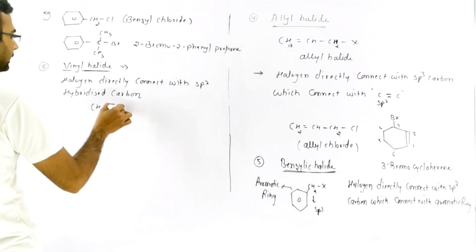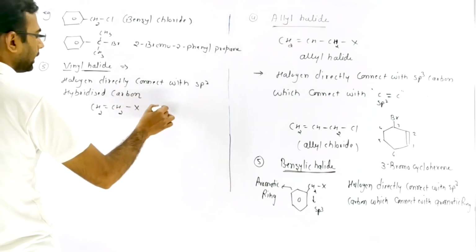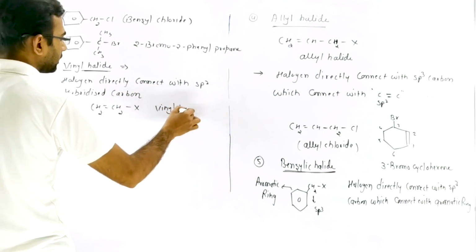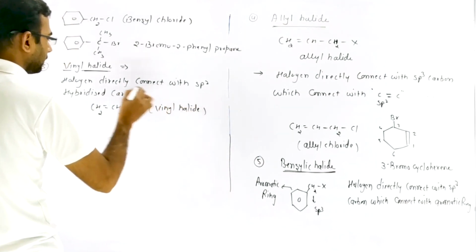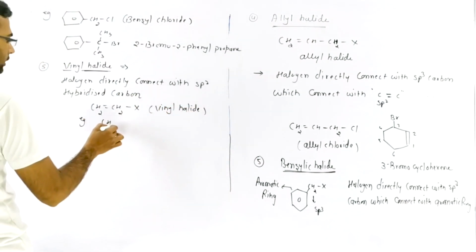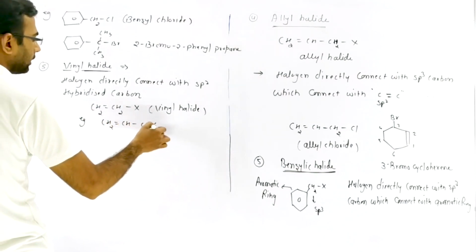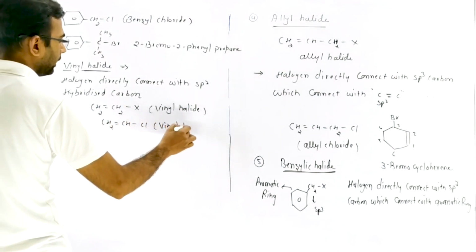CH2=CHX, that is vinyl halide. We have an example like CH2=CHCl, that is vinyl chloride.